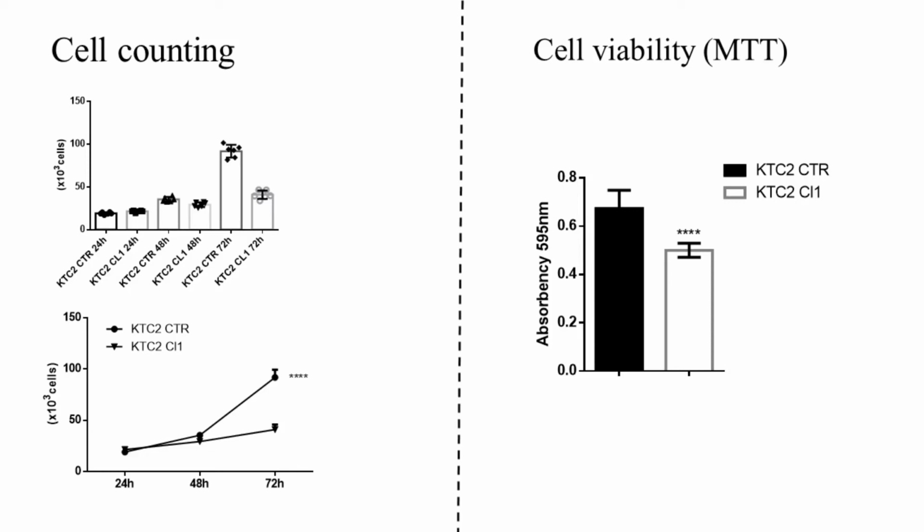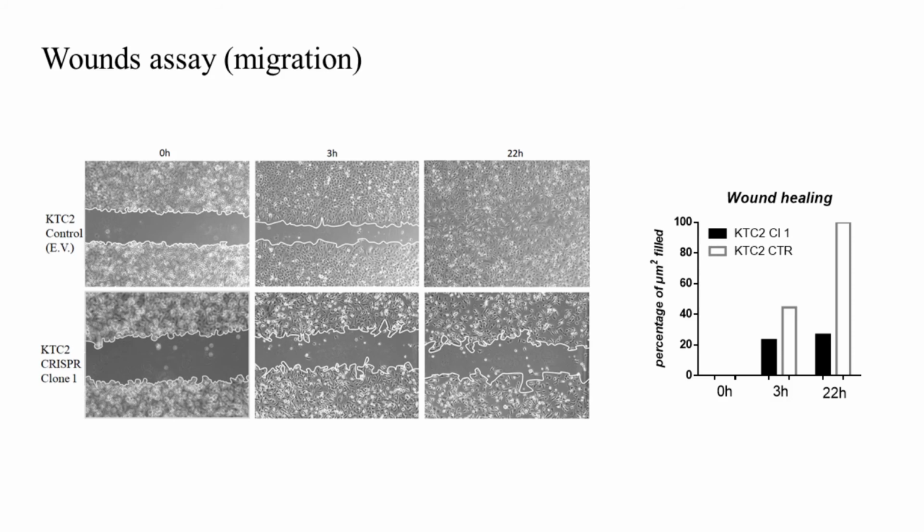The next assay performed was the wound healing. In this test, cells were cultured in 6 cm plates until they reached confluence, being then treated with mitomycin to block cell proliferation. We then analyzed the time necessary for the cells to fill the gap, and representative images were taken with the aid of a microscope.